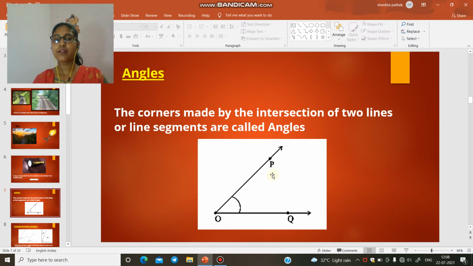Okay, in this figure, O is a common point for both line segments PO and OQ. This common point is said to be a vertex. These line segments are said to be arms of an angle, and this inclination is the angle. So here POQ is our angle, or we can also say that QOP is our angle. It means the point which is common to both is always put in the middle.